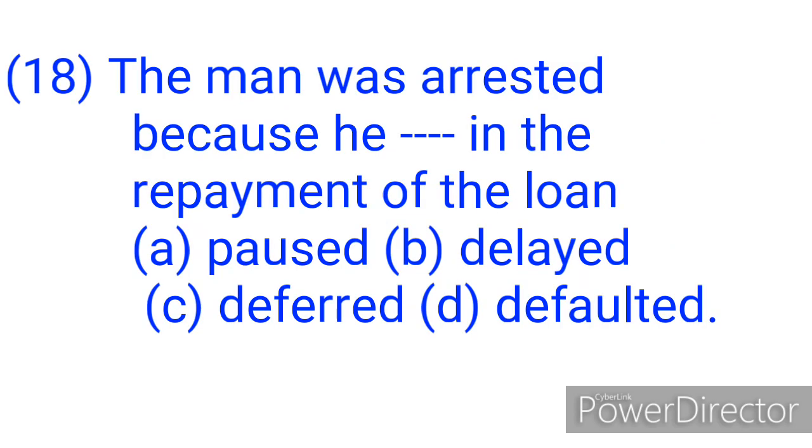Question 18. The man was arrested because he dashed in the repayment of the loan. Option A, paused, B, delayed, C, deferred, and D, defaulted.